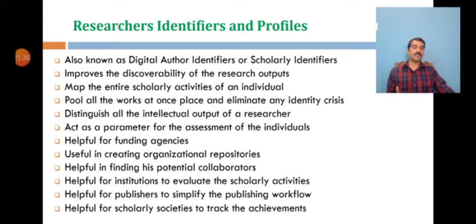With many authors having identical names on one side and an ever-growing literature to keep pace with the information explosion on the other, we need to put outputs in a way that makes them easily discoverable. Creating a researcher identifier and profile is a well-advised method to distinguish all the intellectual output of a particular researcher. Having a researcher profile makes scholarly communication more discoverable and highly visible in the global network. It also helps associate the creators with their works in a precise and unambiguous way to optimize research discoverability at the global level.